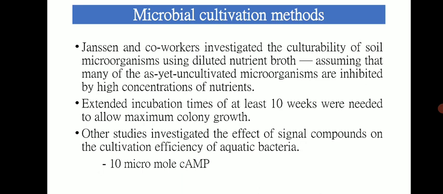So this group of scientists used diluted nutrients, and the reason behind using diluted nutrients is that a high nutrient concentration may inhibit the growth of most of the microbes. Careful observation indicated that more than 90% of cells in the soil sample were potentially viable.